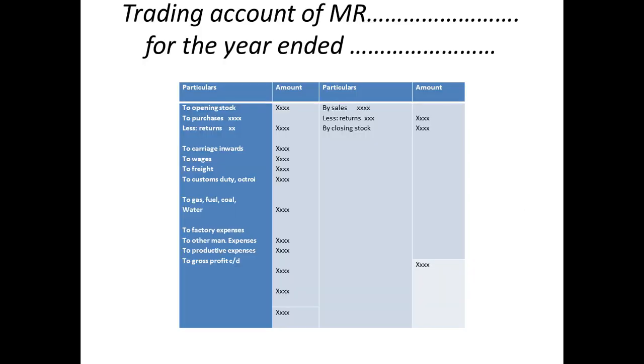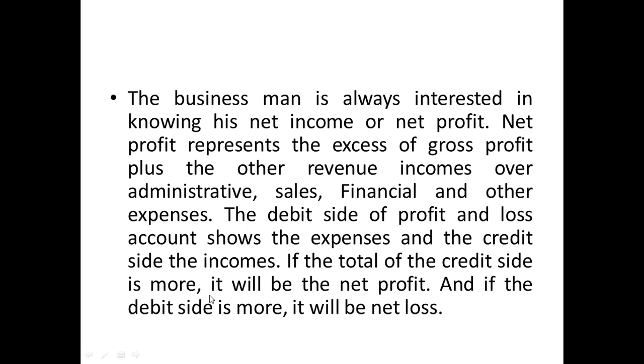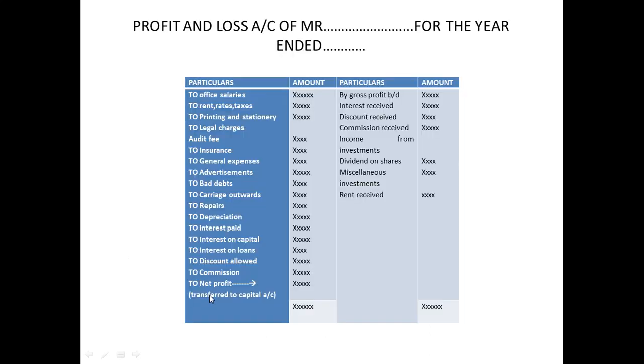Now here, what profit you get on the debit side is nothing but income minus expenses. The profit you get will be brought down, like how we do in the ledger account. In the same manner, from the trading account you transfer it to the profit and loss account as gross profit brought down. And you're going to take the others also. By interest received, if at all you have received any interest on the loan that you have given, or any discount, this is a sort of nominal account here.